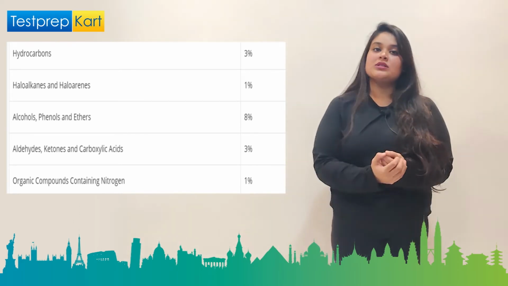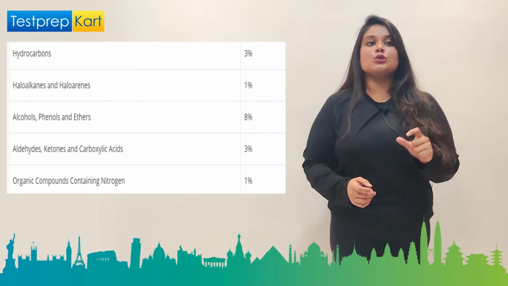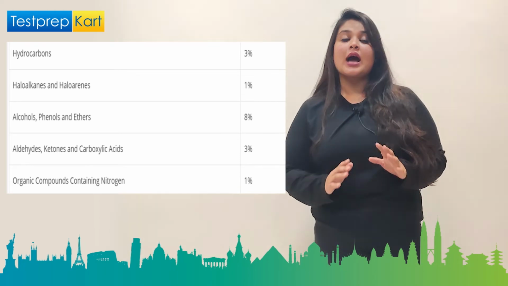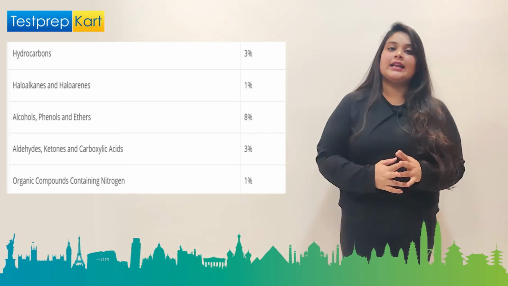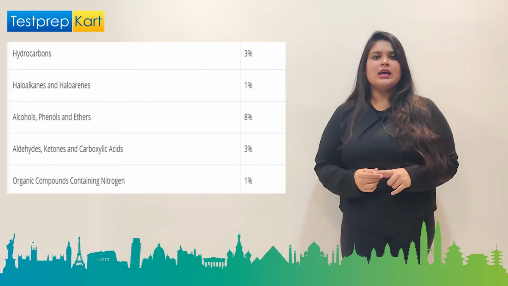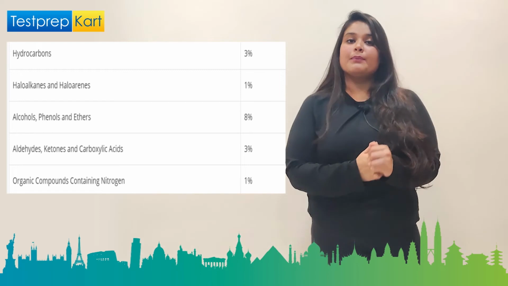Coming to aldehydes, ketones and carboxylic acids, it's a huge chapter, but the percentage is only 3, which means questions can be asked from anywhere in this chapter. Organic compounds containing nitrogen holds 1%. Mostly name reactions come from this chapter.